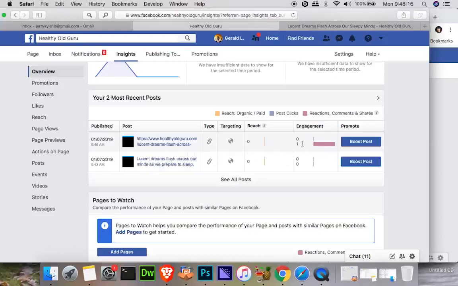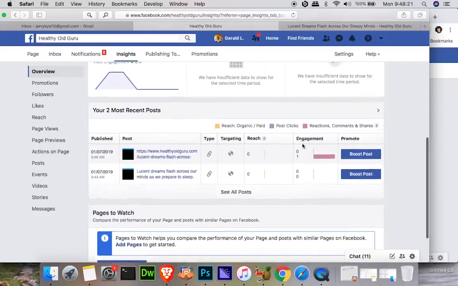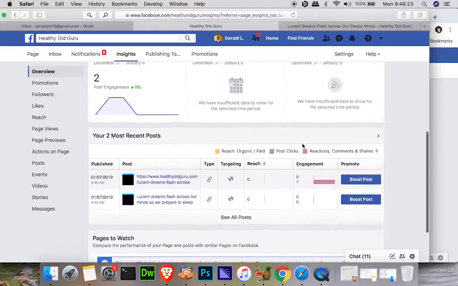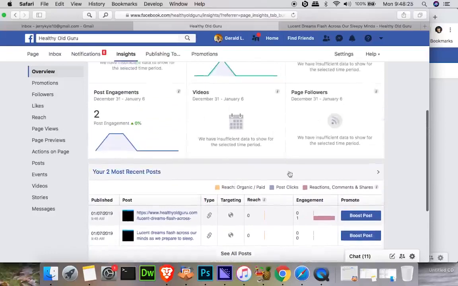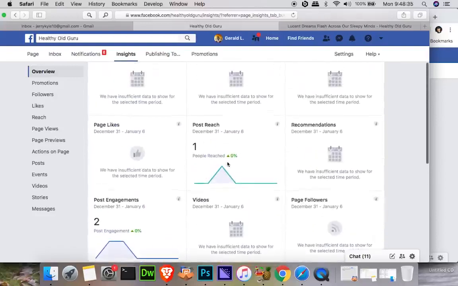Of course, that was from me liking it, but we're just going to keep promoting this to the different groups, and then we're going to come back here and monitor our progress within Facebook here. Okay. So I'm going to share to some more groups and make some more promotions, and then I'll be back here and we'll keep an eye on this to see how many people we're reaching.